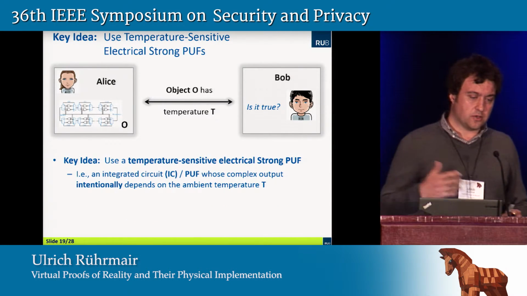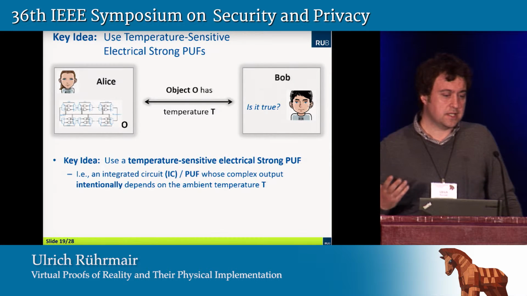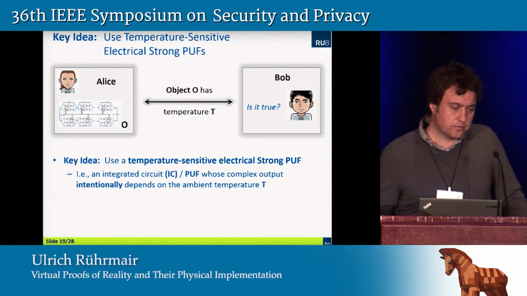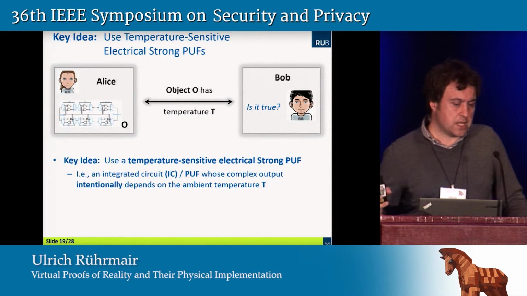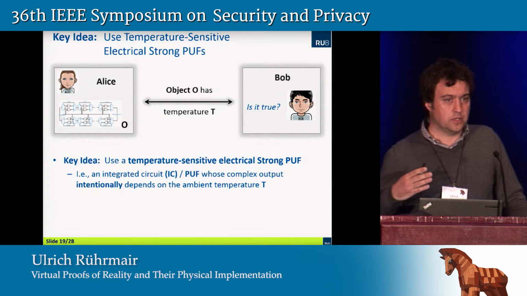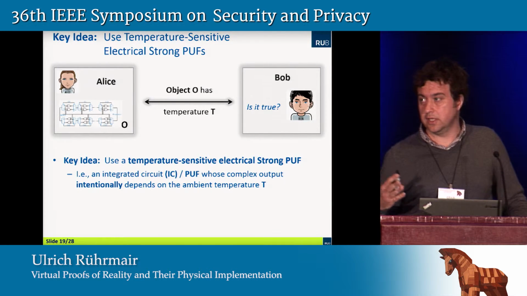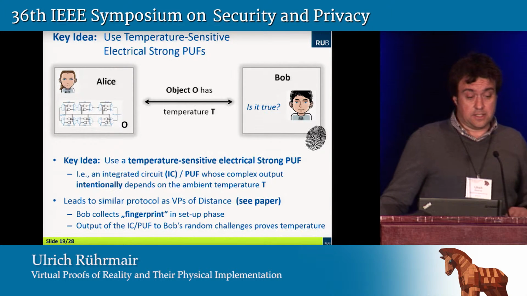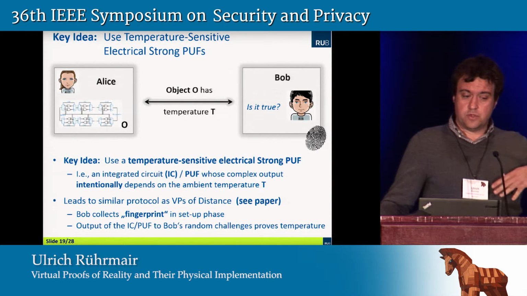The key observation in that context for us was that one can use temperature-sensitive electrical strong PUFs. So again, it's a certain PUF type that can be used in the virtual proof. We're using an integrated circuit PUF whose complex output intentionally depends on the ambient temperature T. And as you all know, this is exactly counterintuitive to what you would usually want in circuit design, right? In circuit design, you would like a circuit that is independent of any temperature variations. But in the virtual proof of temperature, we intentionally use a circuit whose output depends on the ambient temperature level.